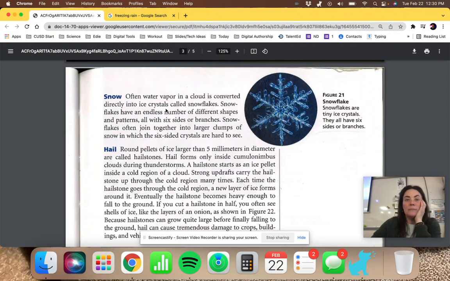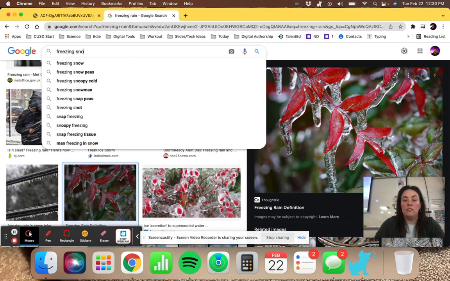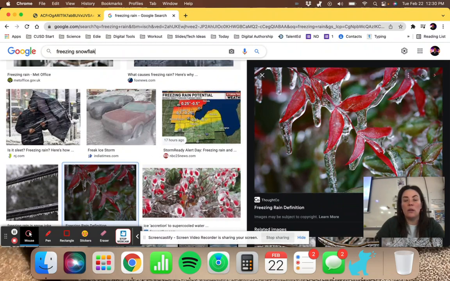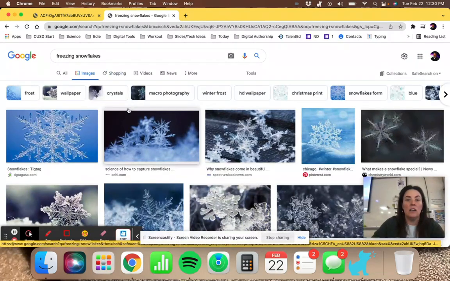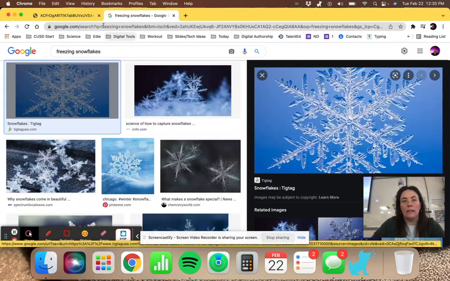Called snowflakes. Snowflakes have an endless number of different shapes and patterns, all with 6 sides or branches. Snowflakes often join together in large clumps of snow in which the 6-sided crystals are hard to see. And if you were to search snowflakes, there are really cool videos on YouTube about snowflakes forming, but you know what a snowflake is.